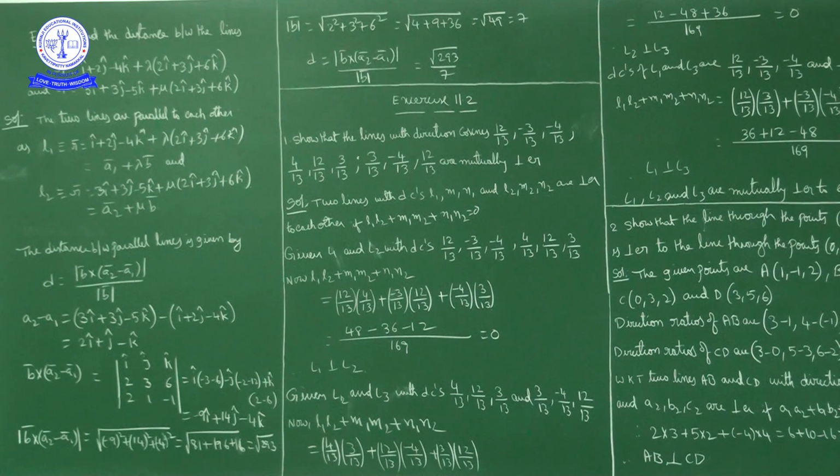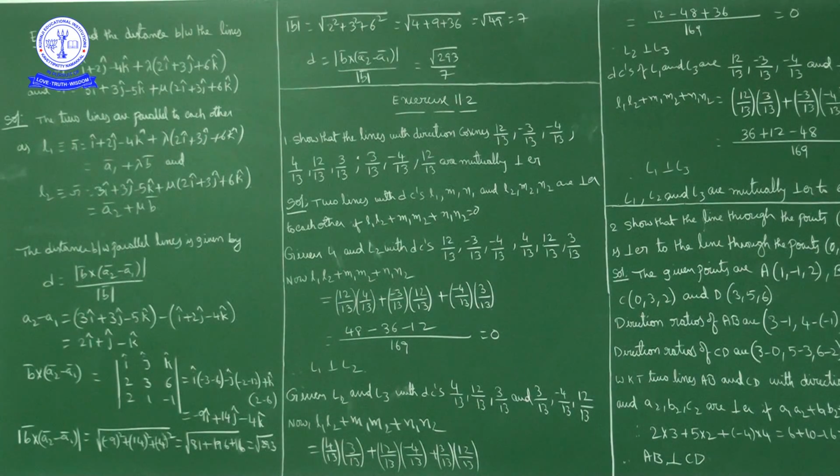Now example 12, find the distance between the lines r bar is equal to i cap plus 2j cap minus 4k cap plus lambda times of 2i cap plus 3j cap plus 6k cap, and r bar is equal to 3i cap plus 3j cap minus 5k cap plus mu times of 2i cap plus 3j cap plus 6k cap. We have to find the distance between these two lines.